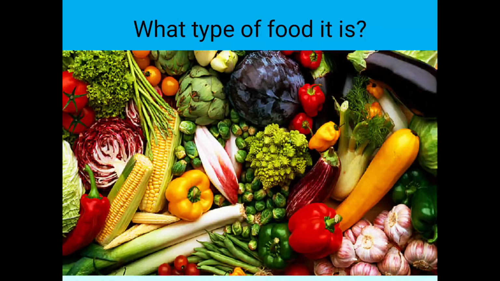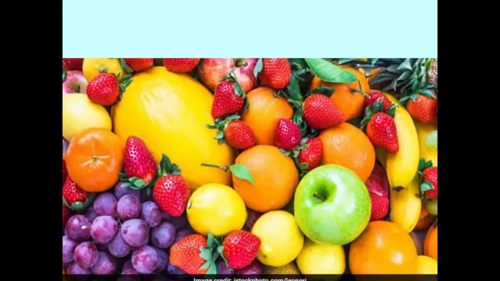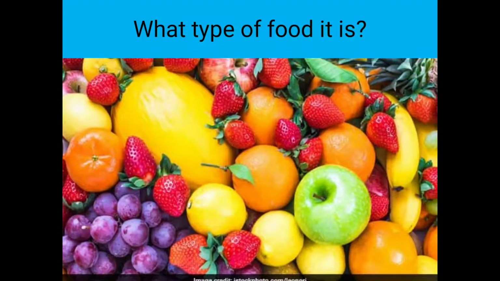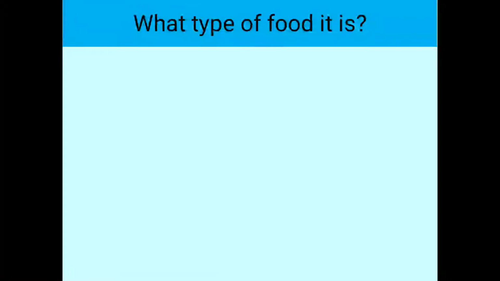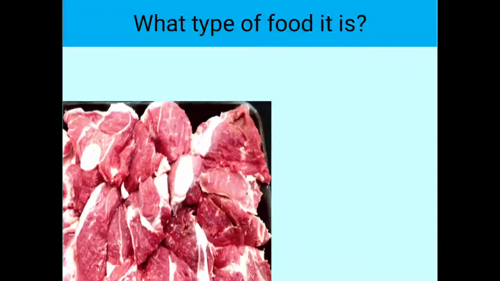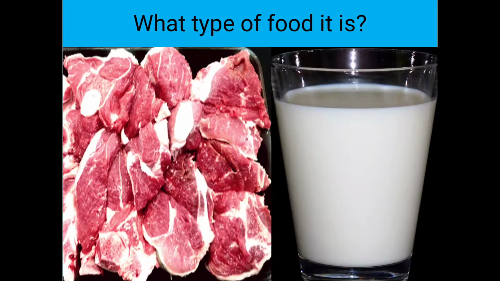Now, you can see the vegetables. Can you tell me what type of food it is? Whether it is a bodybuilding, energy giving, or protective food? It is a protective food. Now, you can see different types of fruits in this picture. Now, tell me what type of food it is? It is a protective food. Now, you can see meat and milk. They are bodybuilding food.